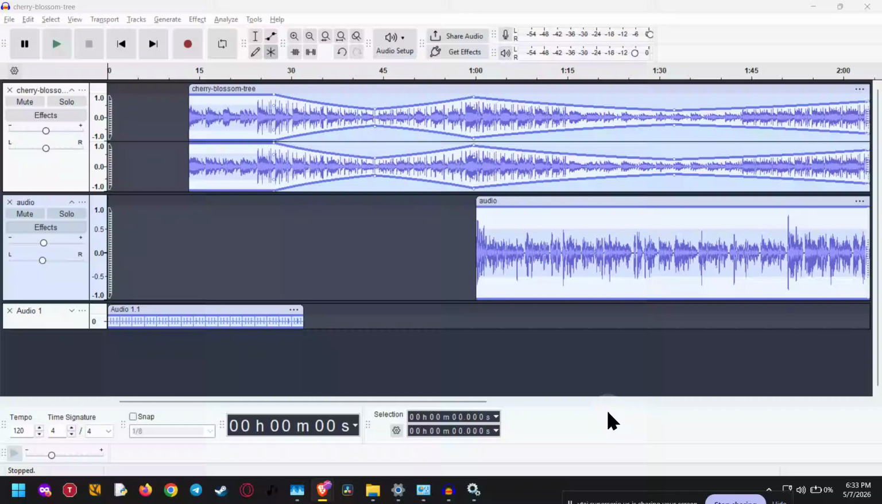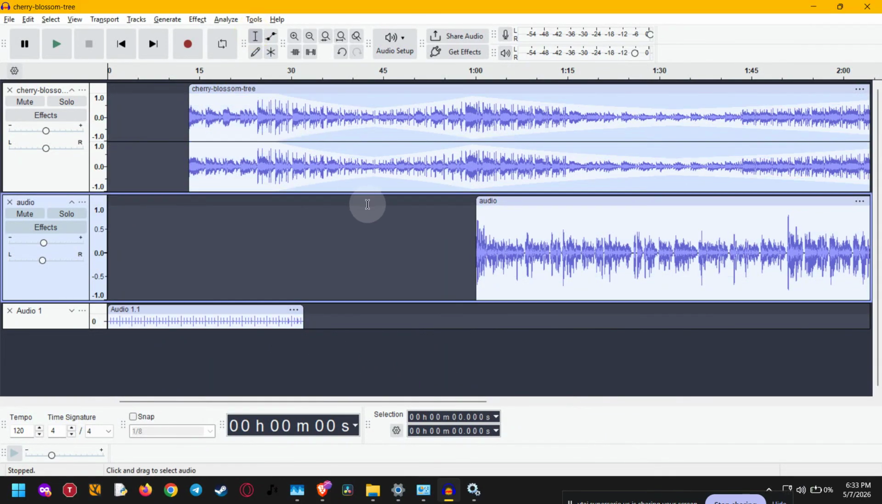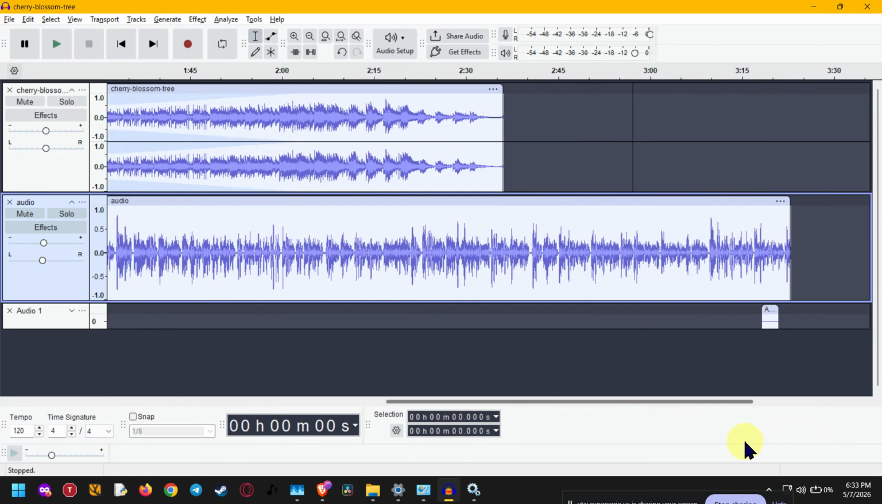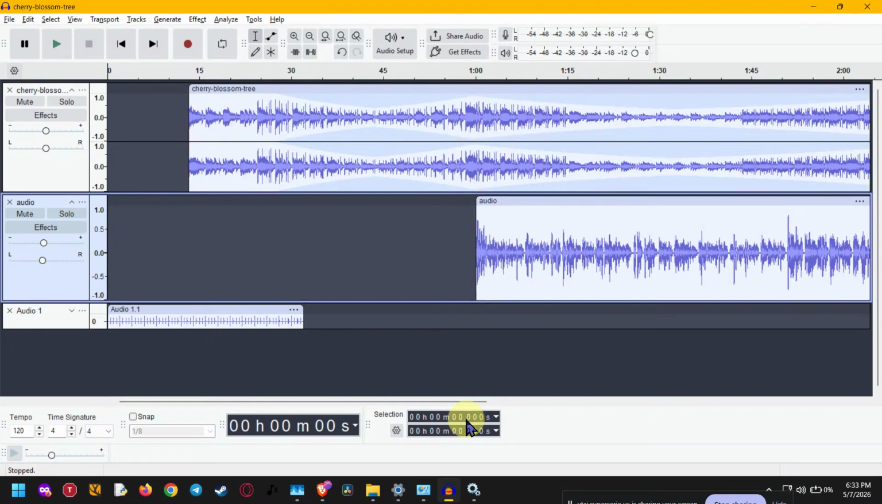If Audacity is showing an error code for an invalid device, it usually means the program can see your hardware, but it can't build a stable audio connection. The good news is that this is usually fixable in just a few minutes. In this video, I'll walk you through the simple steps to get your microphone or recording device working again in Audacity.